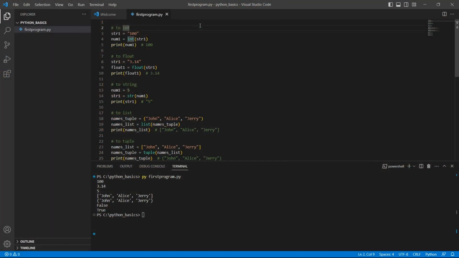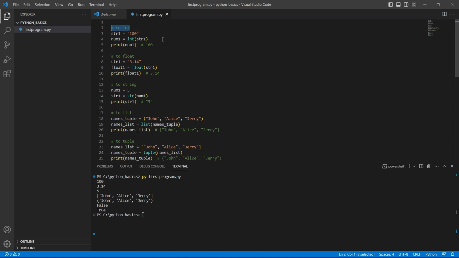Typecasting refers to the conversion of one data type to another. Python provides several built-in functions that allow you to perform typecasting. Let's look at some of the commonly used typecasting functions in Python.